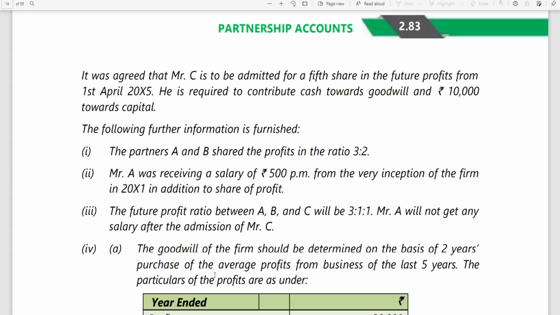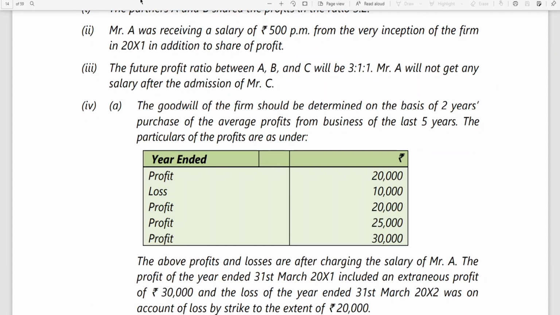Then the goodwill of the firm should be determined on the basis of 2 years' purchase of average profits from the business of the last 5 years. The particulars of the profits are as under. I think the year ending is missing somewhere. I think this is a mistake while typing. Here you should make a note of it: 20,000 31st March 15, 10,000, 31st March 11, 12, 13, 14, 15.